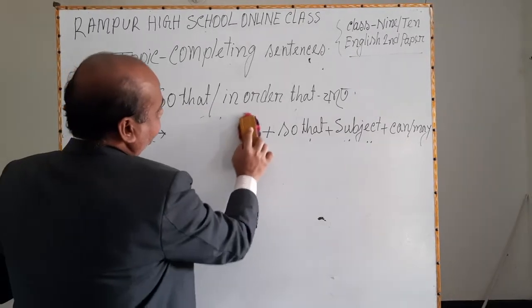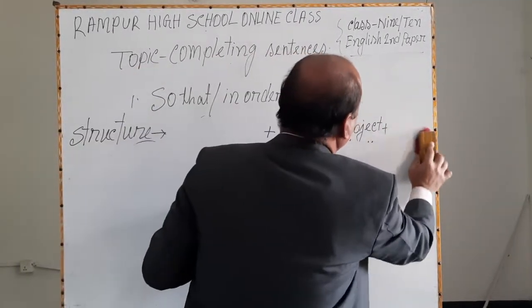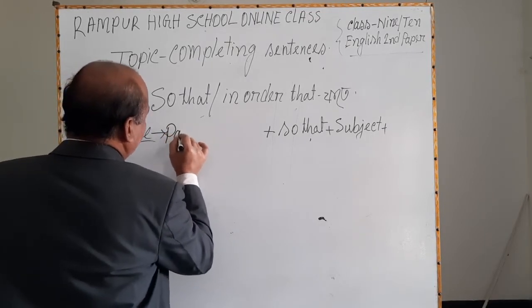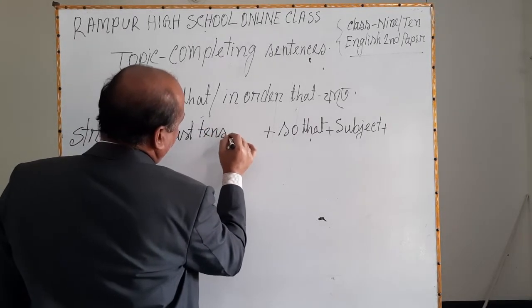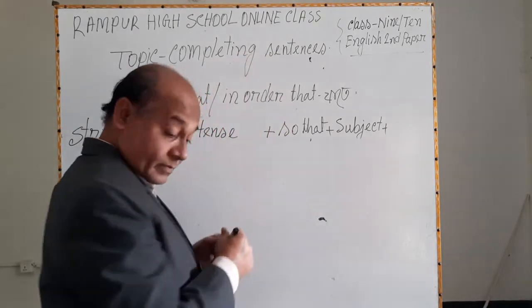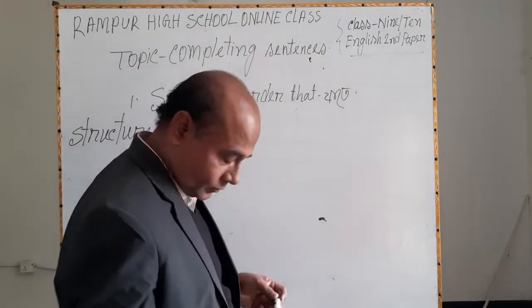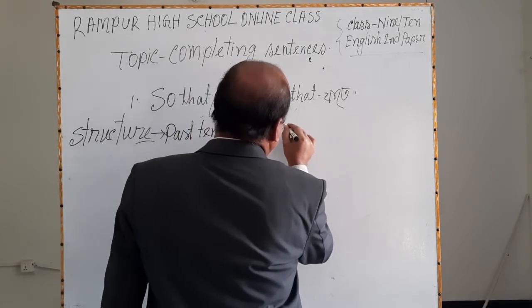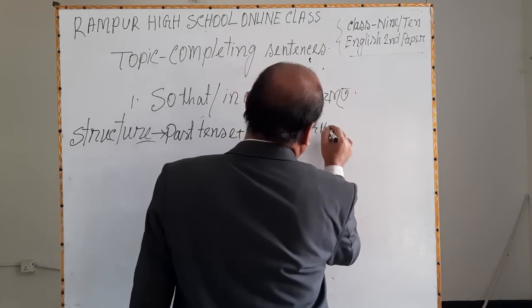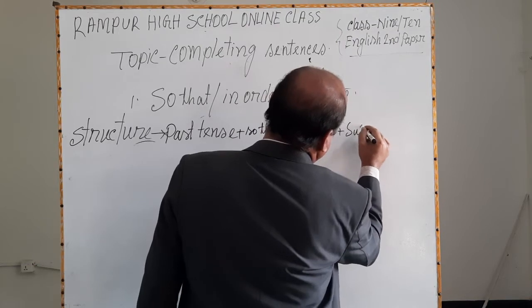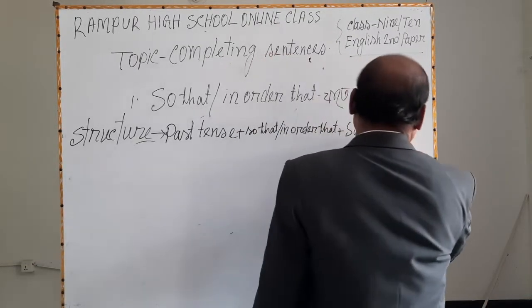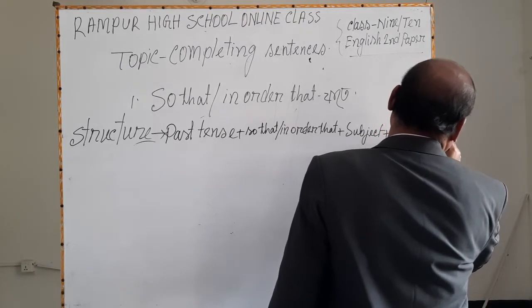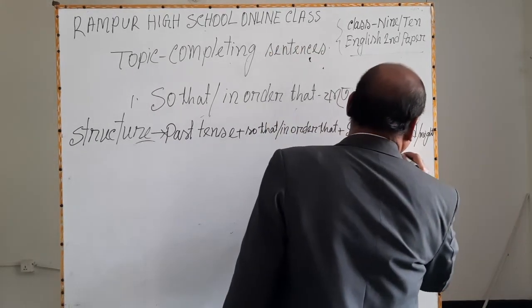Dear learners, if the structure is like this: past tense, plus so that or in order that, plus subject, plus could or might, plus V1.